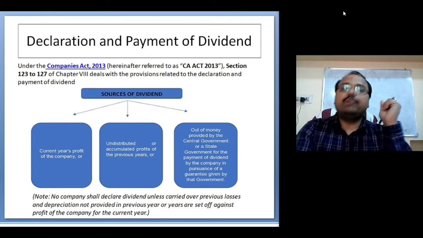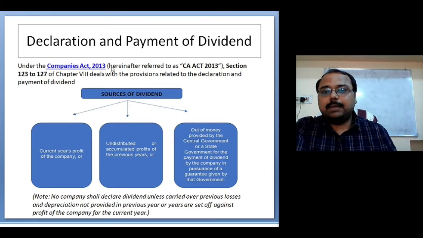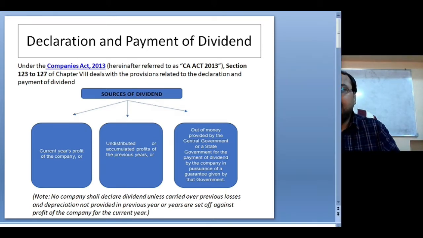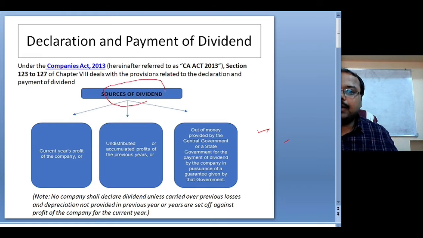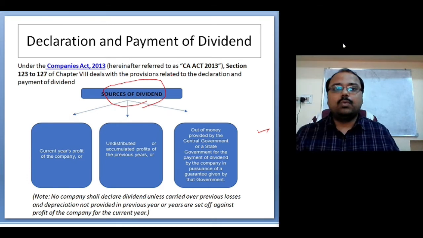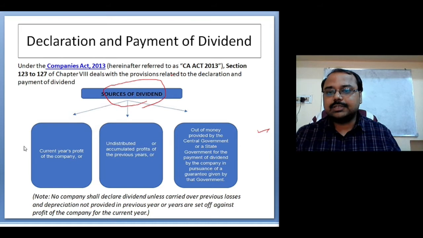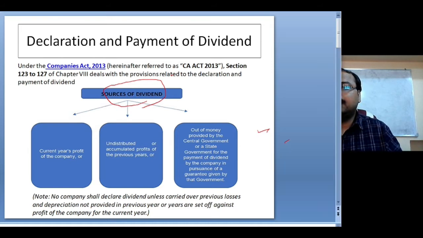If you go to the provisions of the Companies Act 2013, it says that there are three different sources from which a company can declare dividend. What is the number one source? Number one source is the current year profit.